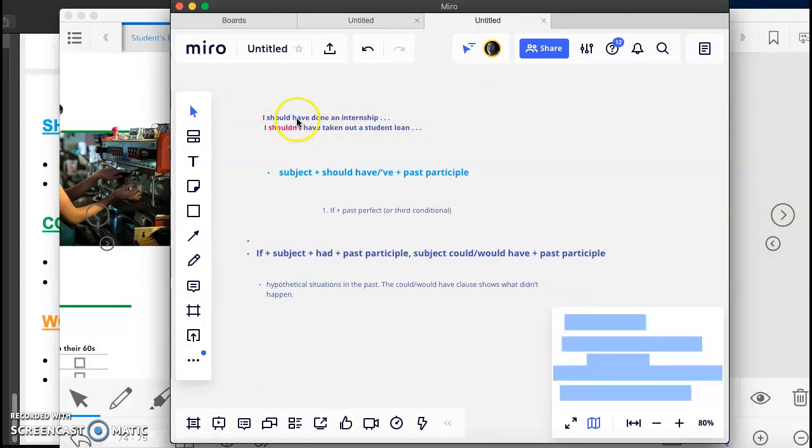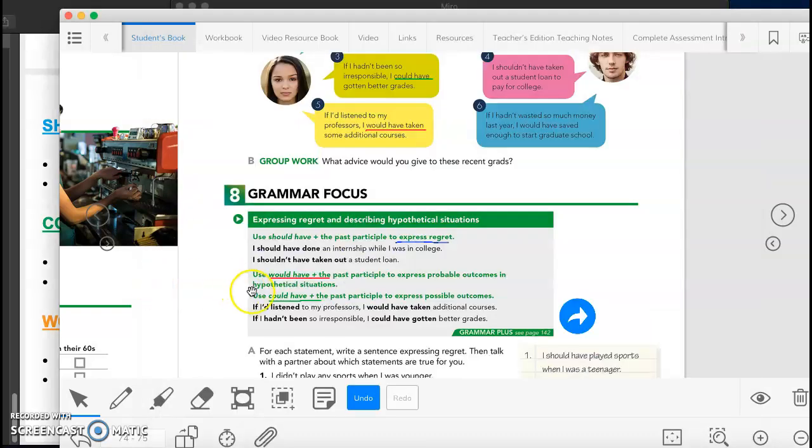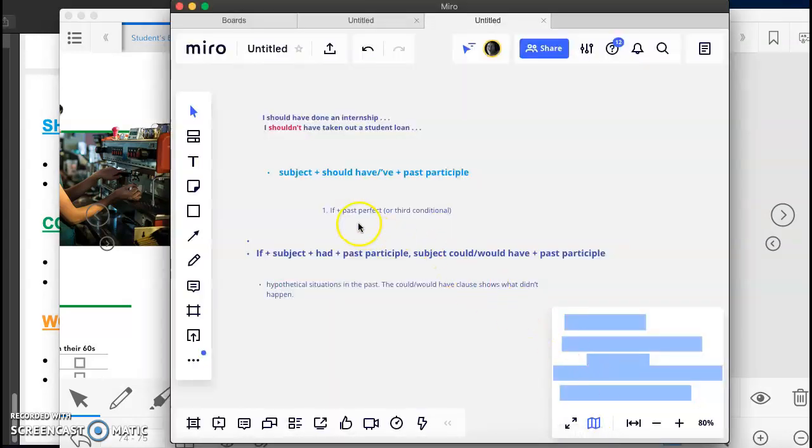Here we have some examples, the same examples that we have in the book, with should and shouldn't. Again, remember that we use a subject, we use should have or shouldn't have, and then the past participle of the verb. And then when we use if plus the past perfect, what we are doing is using the third conditional, something that is called third conditional.